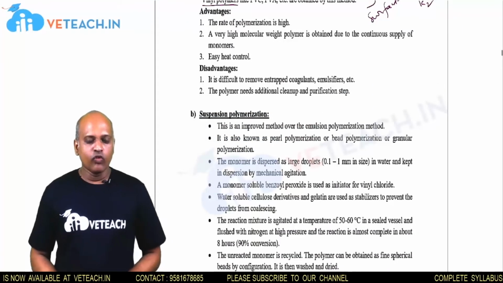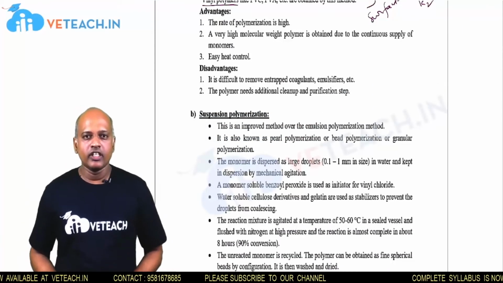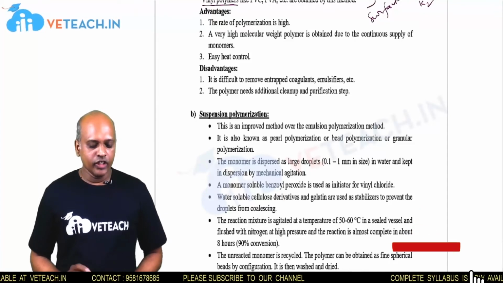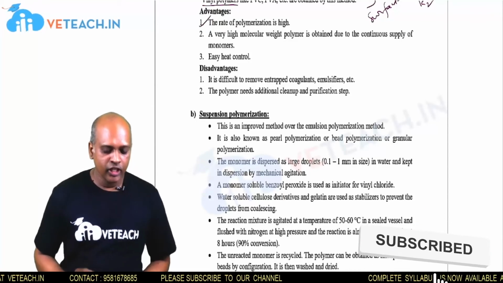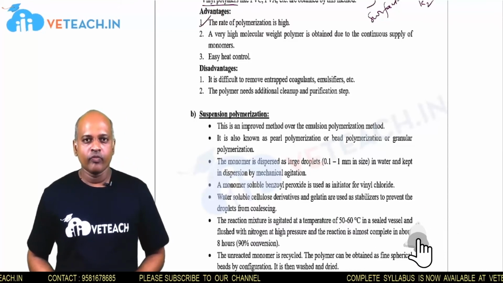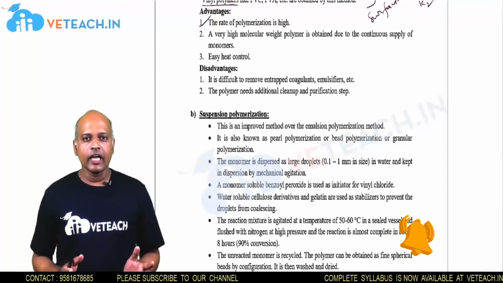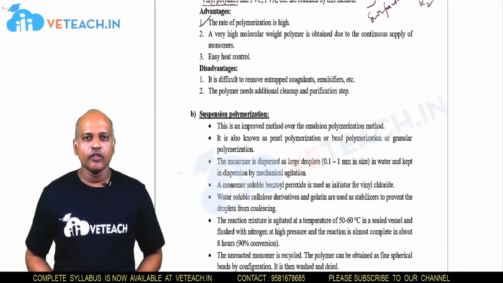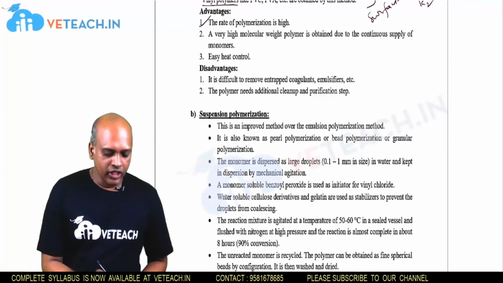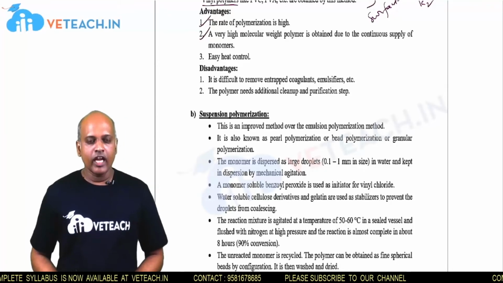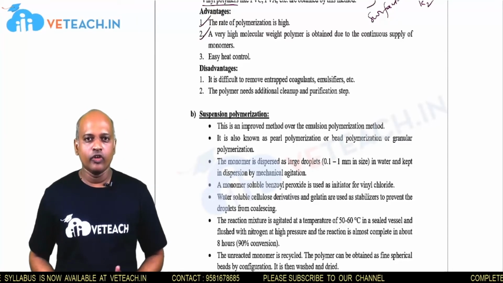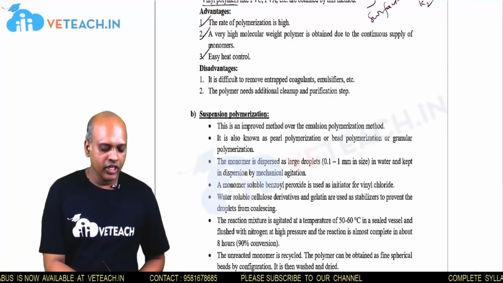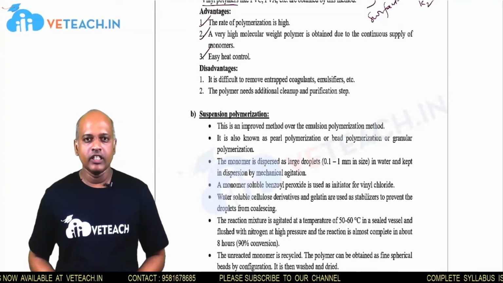Next one, advantages and disadvantages of the emulsion polymerization. In this polymerization, the main advantage is the high polymerization rate. That means monomers can be highly converted into polymers, and that means no wastage in the polymerization process. Next one, molecular weights. High molecular weight polymers can be formed in this type of polymerization process, and the control of the heat is very easy.